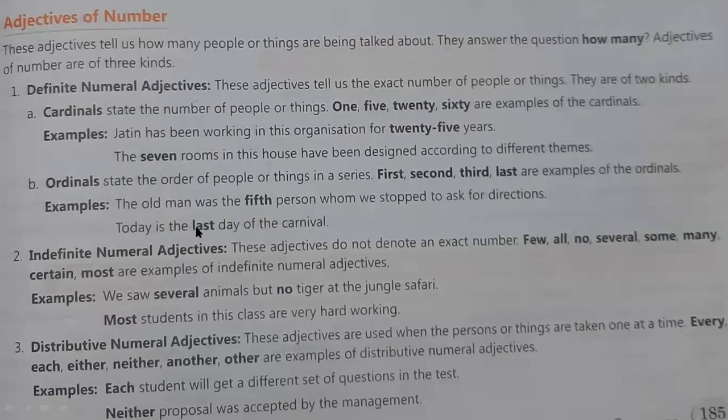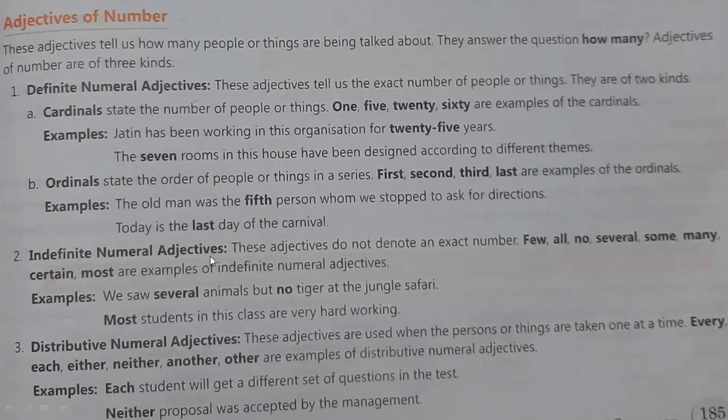Next is which day? Last day. So what is given here? This kind of words will come, like first, second, third, fourth, fifth, last. Okay, and 21st, 22nd. Here is 25. 25 is a cardinal number. If I say 25th, then this will be your ordinal number, right? So I think this will clear to you what is the difference between cardinal and ordinal numbers, right?